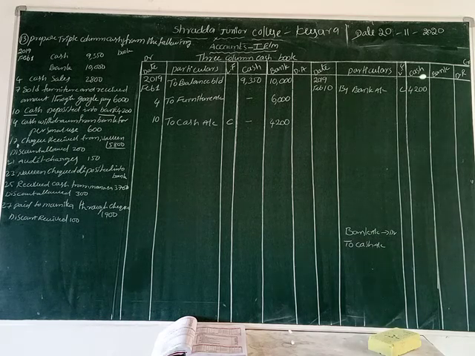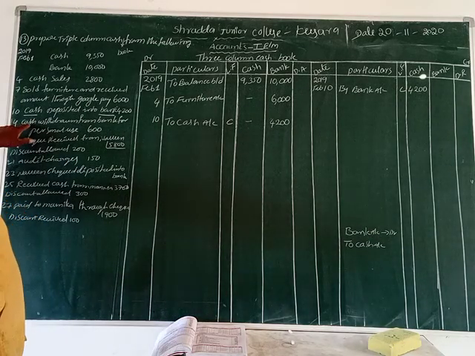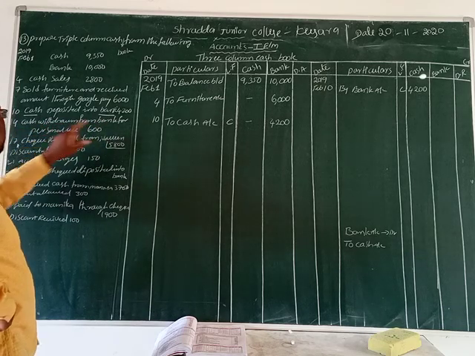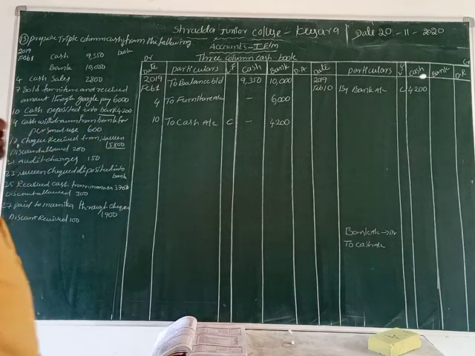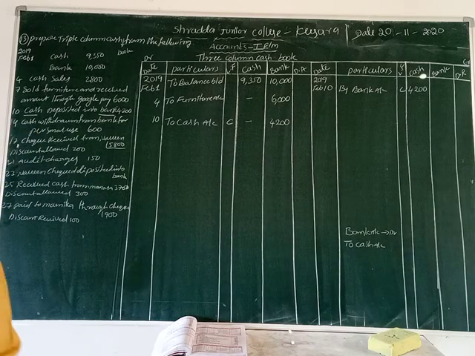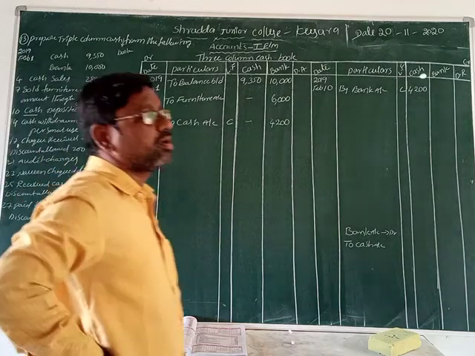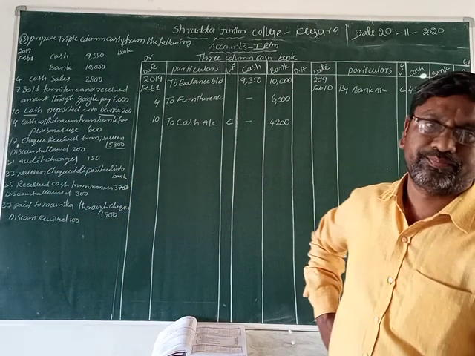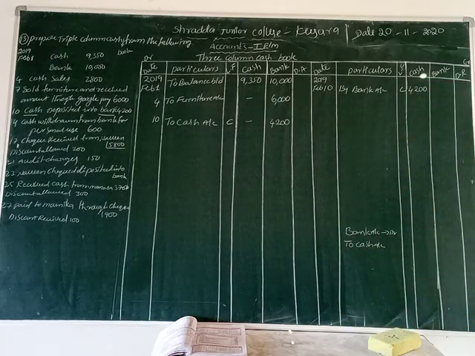Now next one, 14th date. Cash withdrawn from bank for personal use. Okay? For which purpose do we withdraw cash? For personal use. Who withdraws this amount? The proprietor can withdraw cash from bank, so he can use it for personal use. Proprietor can use that amount for personal use. Personal use means what, students, here? Drawings. Personal use means drawings.